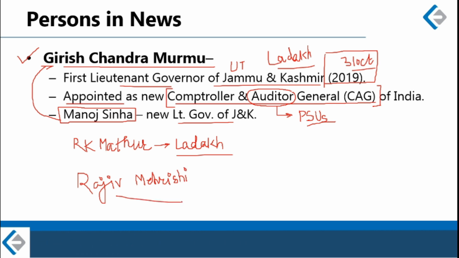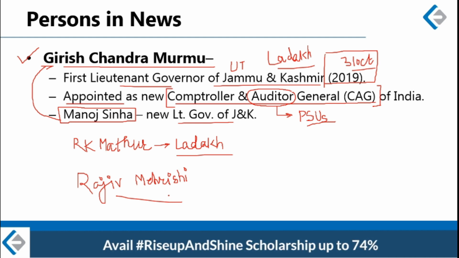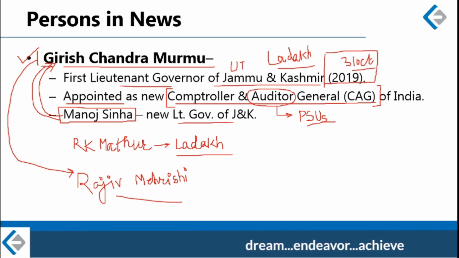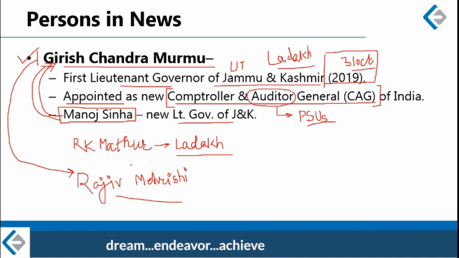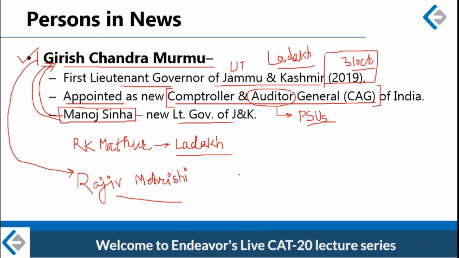So to summarize all the four names once again, Murmu has replaced Rajiv Maharshi, Sinha has replaced Murmu. Sinha has replaced Murmu as the new Lieutenant Governor of J&K, while Murmu has replaced Rajiv Maharshi as the new CAG of India. And the fourth name is R.K. Mathur, who is the Lieutenant Governor of Ladakh.